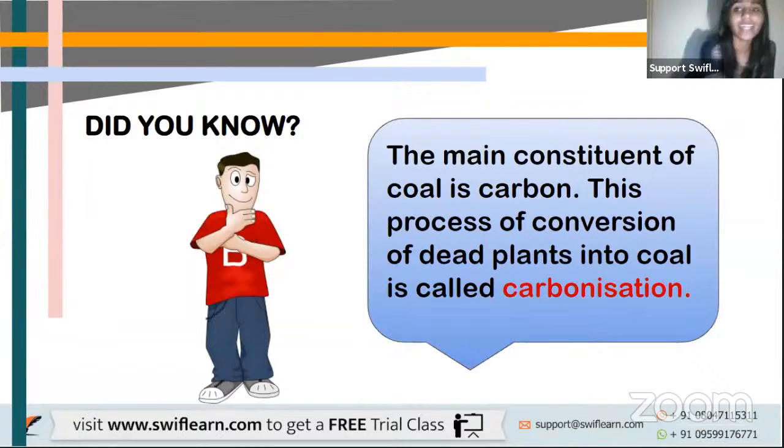Also, did you know that the main constituent of coal is carbon? Carbon is present in higher amount in coal. This process of conversion of dead plants into coal is called carbonization because coal has a lot higher amount of carbon in it.